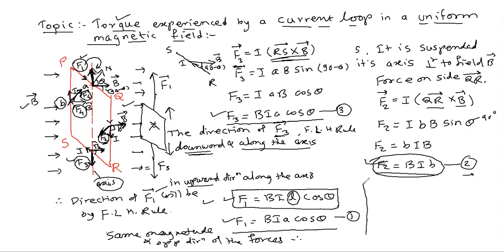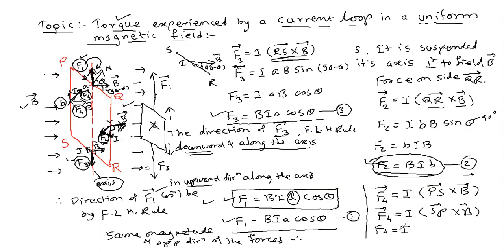Now here F4 is equal to I into arm SP, or PS, you can say, cross B. So F4 is equal to I into SP cross B. What is the value of SP?